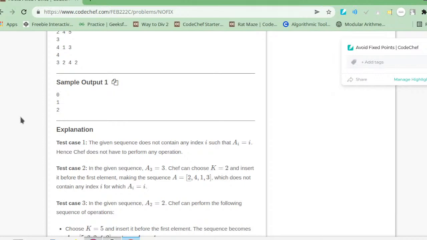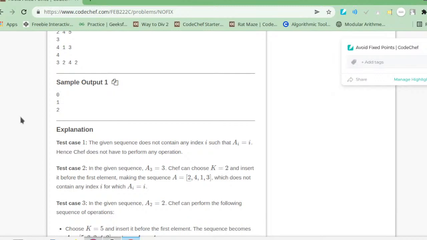So the thing that we have to check here is that ai is not equals to i. We have to do some operations, because we care for this fact that ai must not be equals to i. Let's consider an array, let's say 2 1 3 5. In programming it is a zero indexed array, like it will be 0 1 2 3. But in real life we will see it as first index, second index, third index and fourth index. So what we are seeing here is that a3 equals to 3,